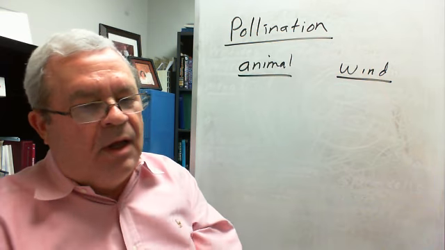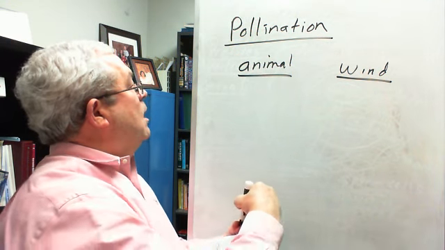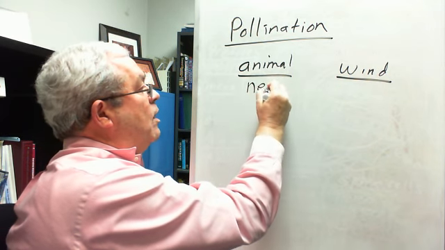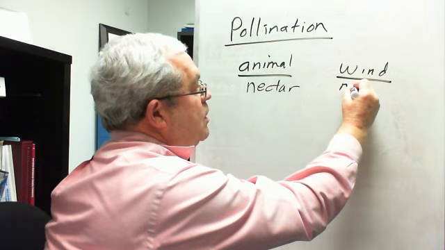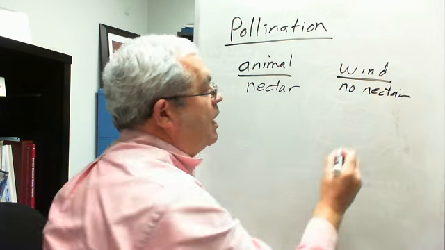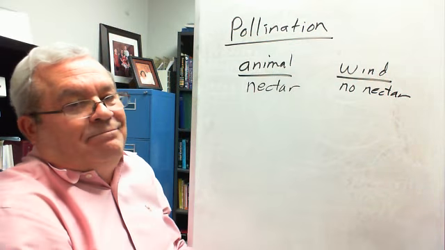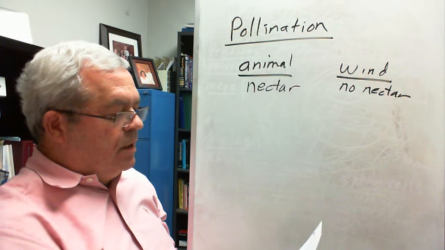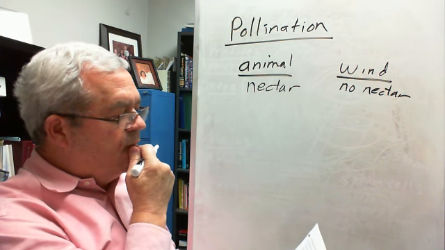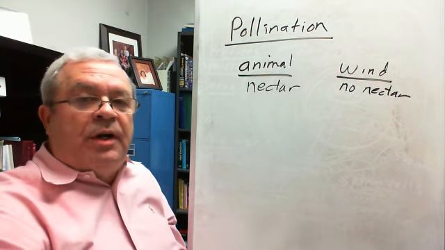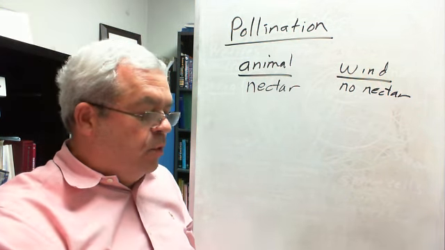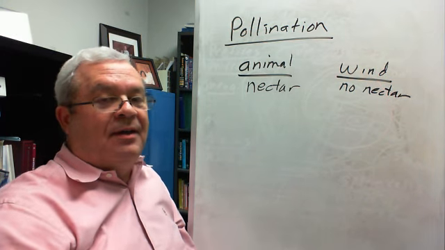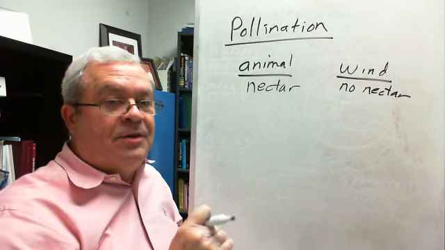All right, and so we can say this: animal pollinated flowers produce nectar quite often, most of the time, and there's no nectar over here. Why bother? If you're just sending your pollen off in the breezes, you're not trying to attract a pollinator. All right, and then we have 3 little thought questions here. One of them is, in general, which do you suppose have prettier petals, wind or animal pollinated plants? Which one do you think is going to invest in the pretty petals? Pretty obvious.